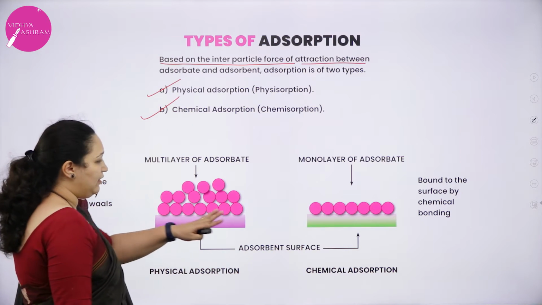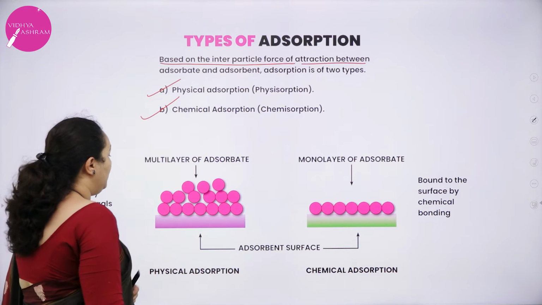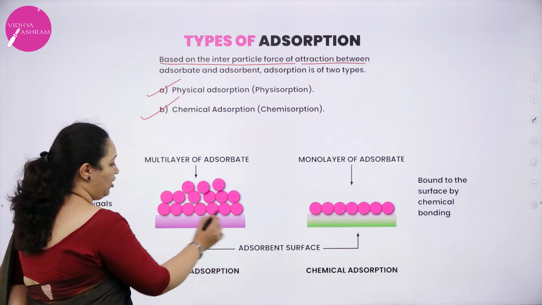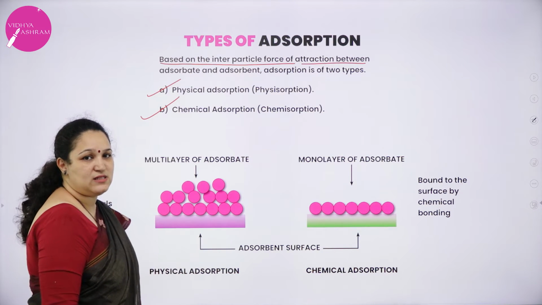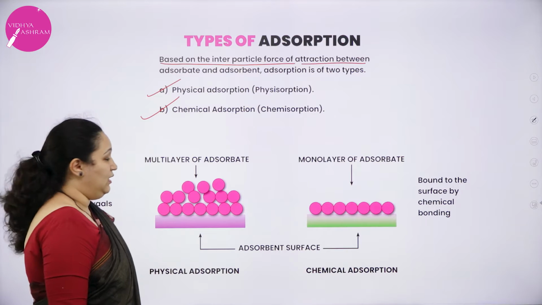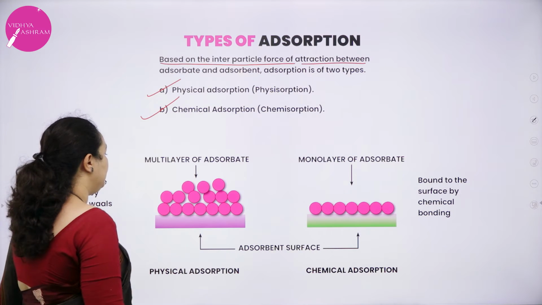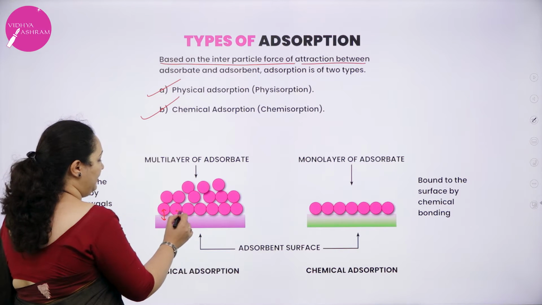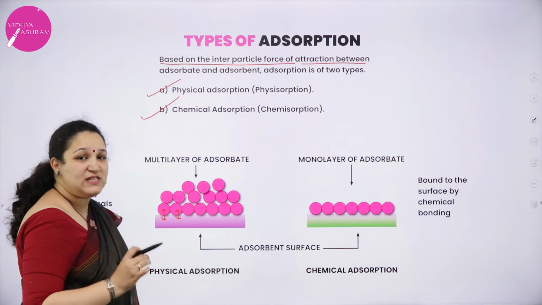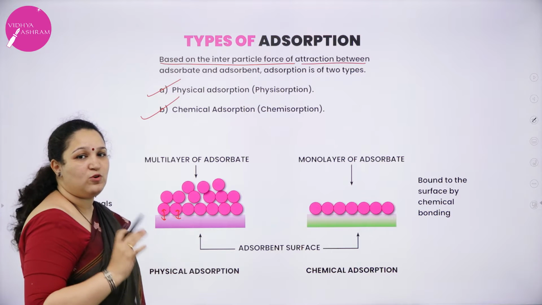Now, here I have given one diagram. Here you can see this is the adsorbent and the pink particles are the adsorbate. In physisorption, between the adsorbate and the adsorbent there is a weak physical or van der Waals force of attraction.